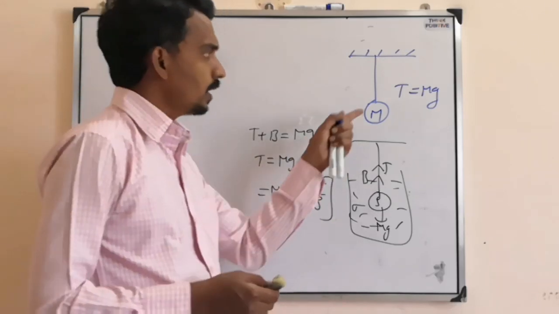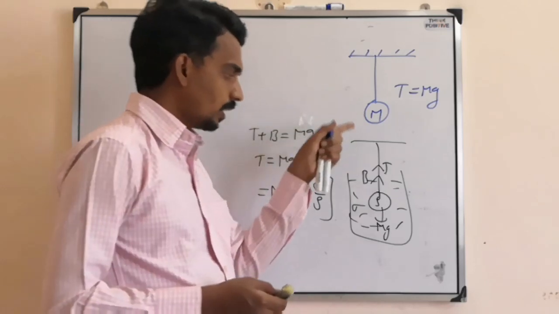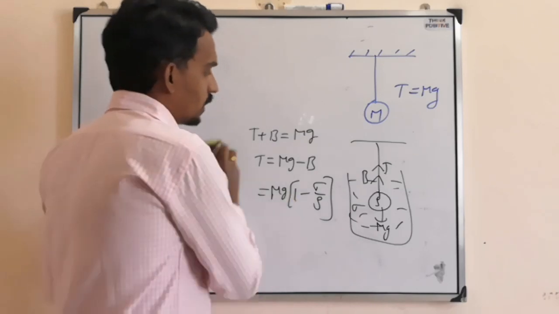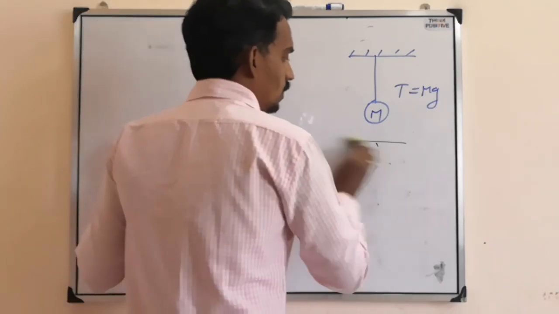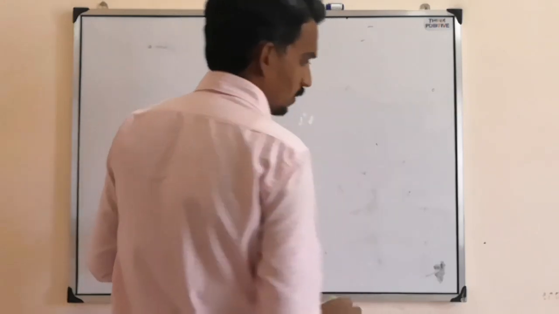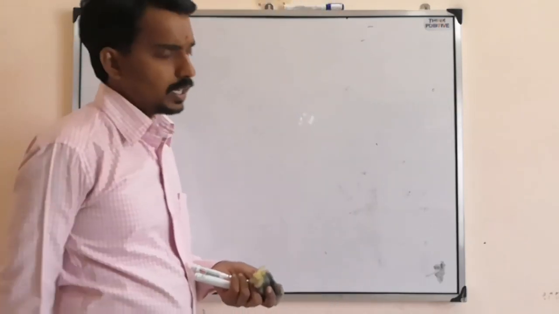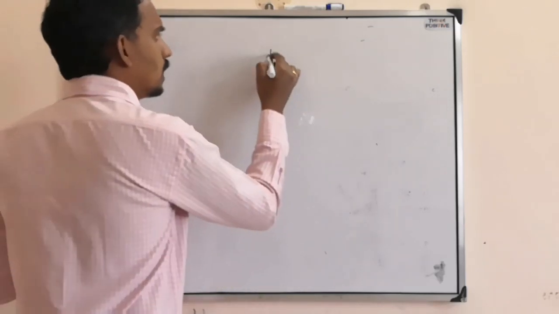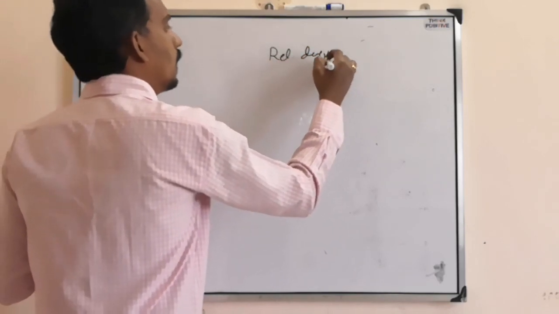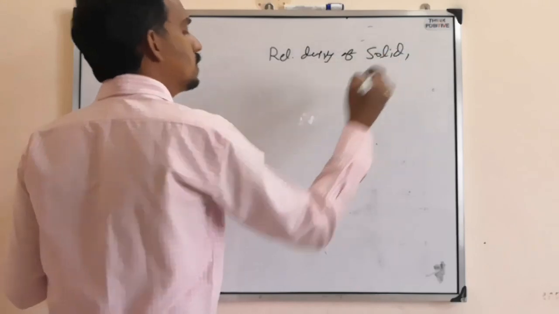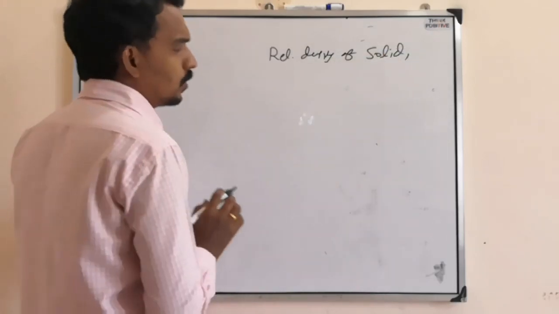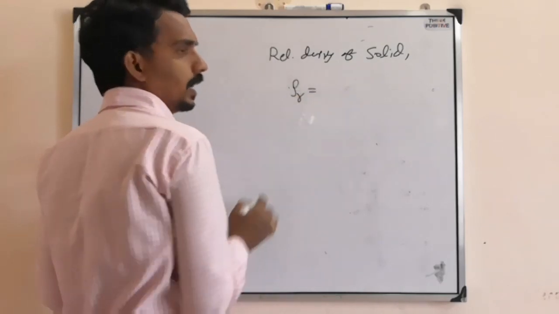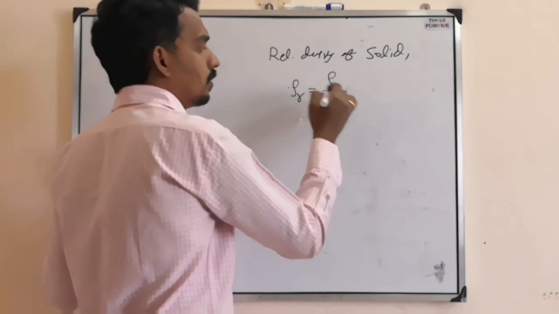Tension in a string when a solid is attached to it and that solid is dipped inside the liquid, where liquid density is sigma and solid density is rho. Also, they'll ask you one more question based on the same thing: what is the relative density of the solid? So the question is relative density of solid. What is the meaning of relative density of solid? Relative density of any substance means density by density of water.